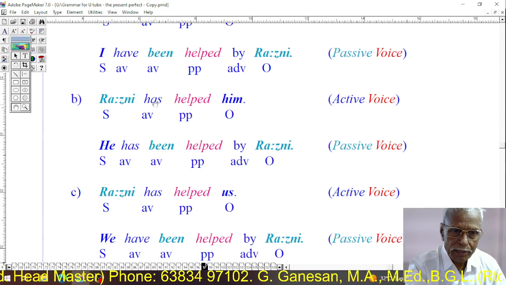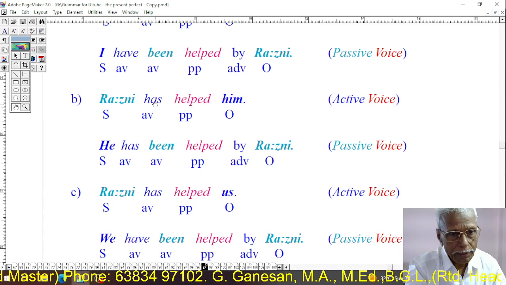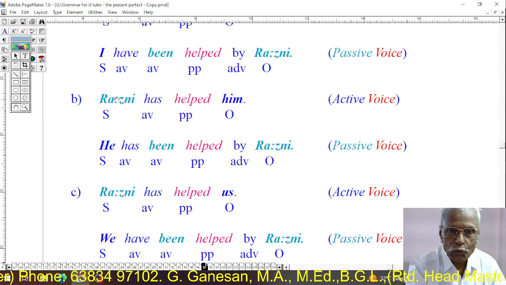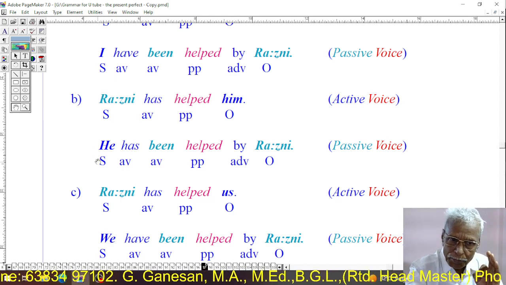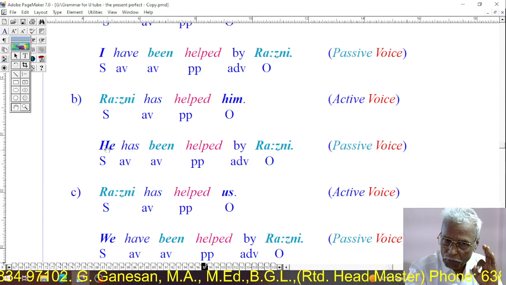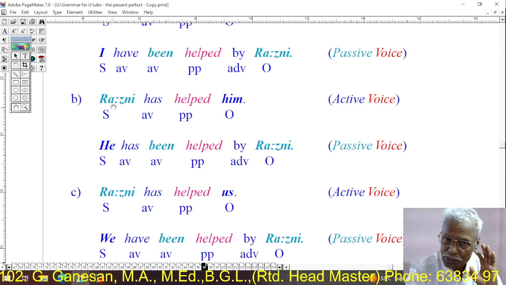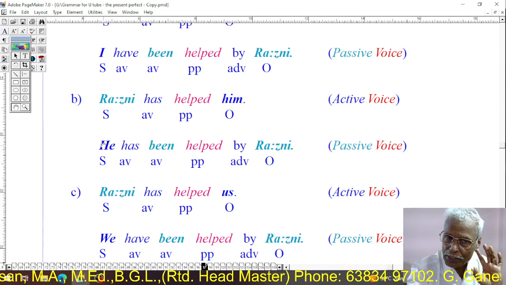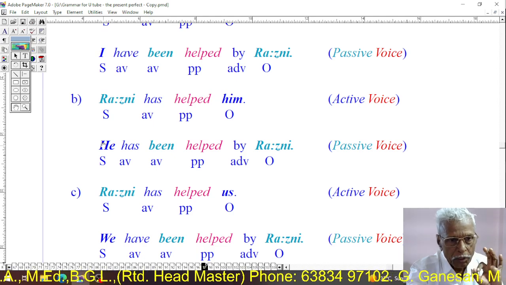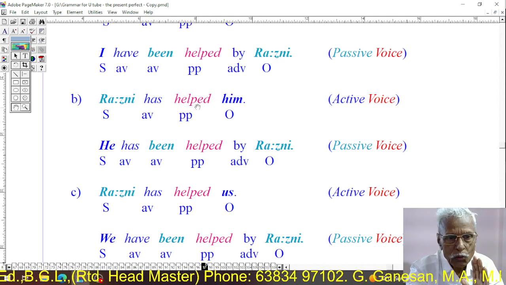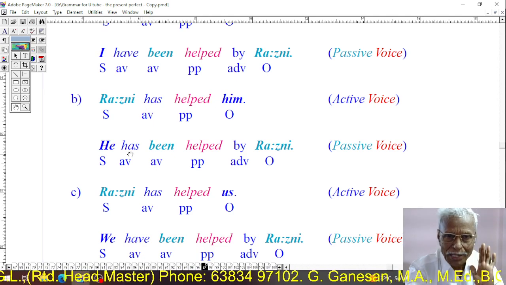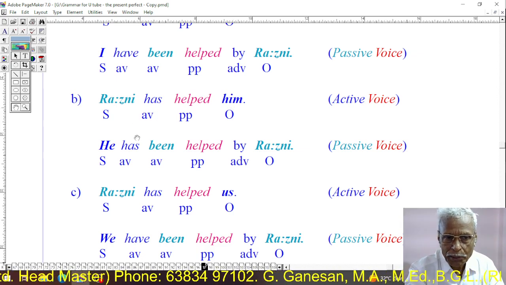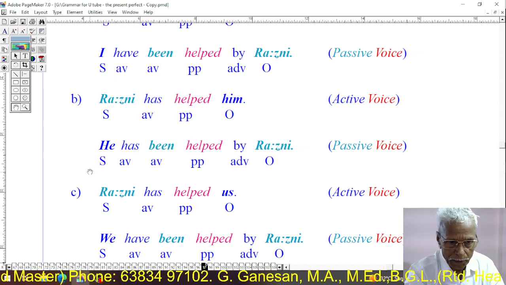Here, has has been kept as it is because in both active and passive forms, the subject is third person singular. The subject in both active and passive voice is third person singular. So, has has been kept as it is. Ronnie has helped him, he has been helped by Ronnie.